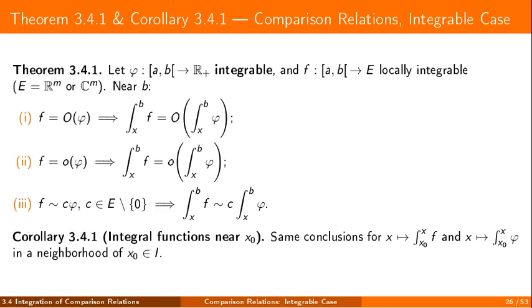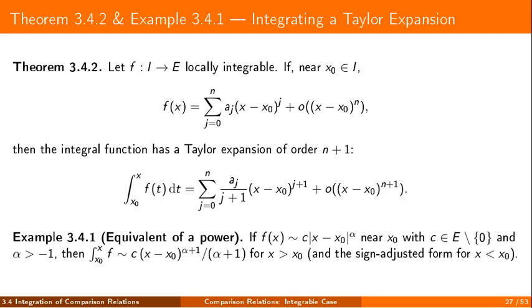The corollary gives the parallel statement for integral functions near a finite point. A very useful consequence follows. If a function has a Taylor expansion of some order near a point, then its integral function has one order more, obtained simply by integrating term by term and carrying the remainder along. The example gives the cleanest case. A function comparable to a power leads to an integral comparable to the next power.